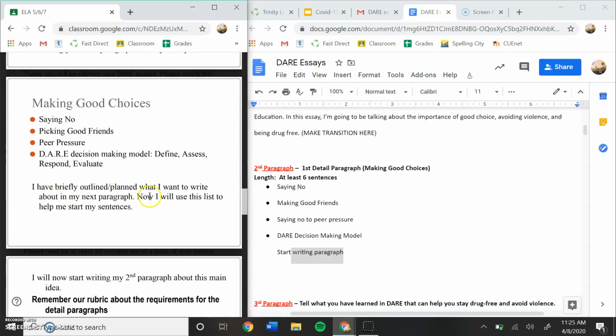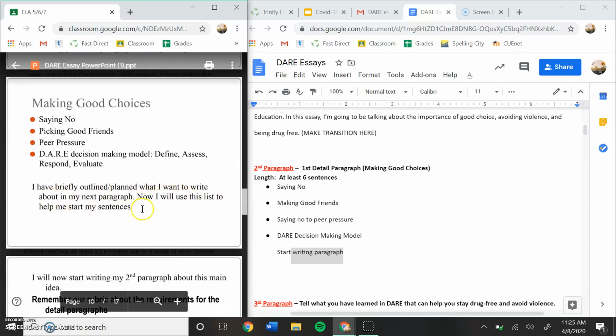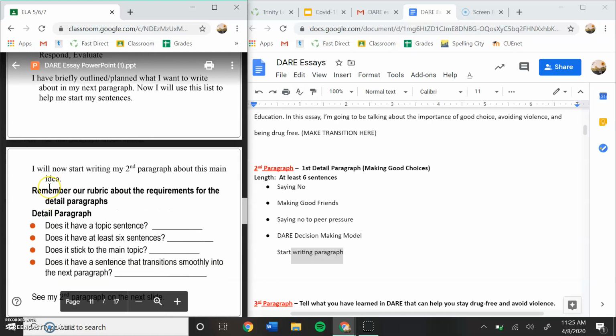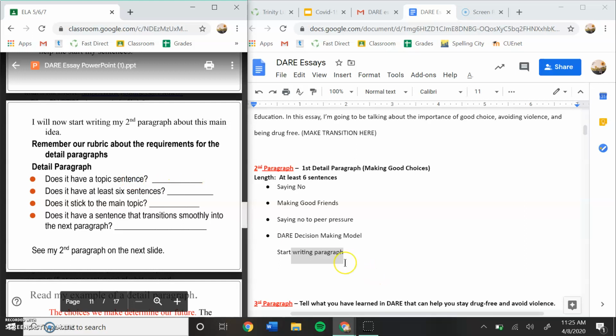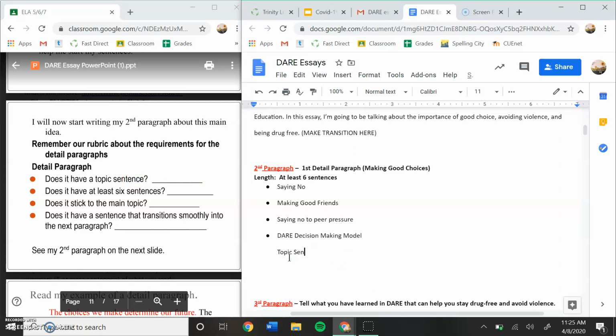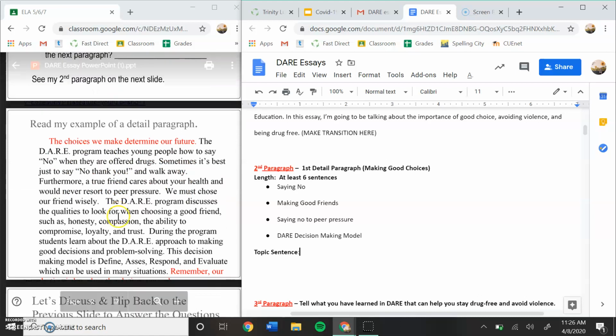So it says, now I will use the list to help me start the sentence. All right. So you need to include a topic sentence. So let's just go ahead and write that. Topic sentence. Because I know that I need to include that in my paragraph. Okay. So let's just start with the topic sentence. So if we look at her example, her topic sentence is, choices we make determine our future. That's a pretty good topic sentence.